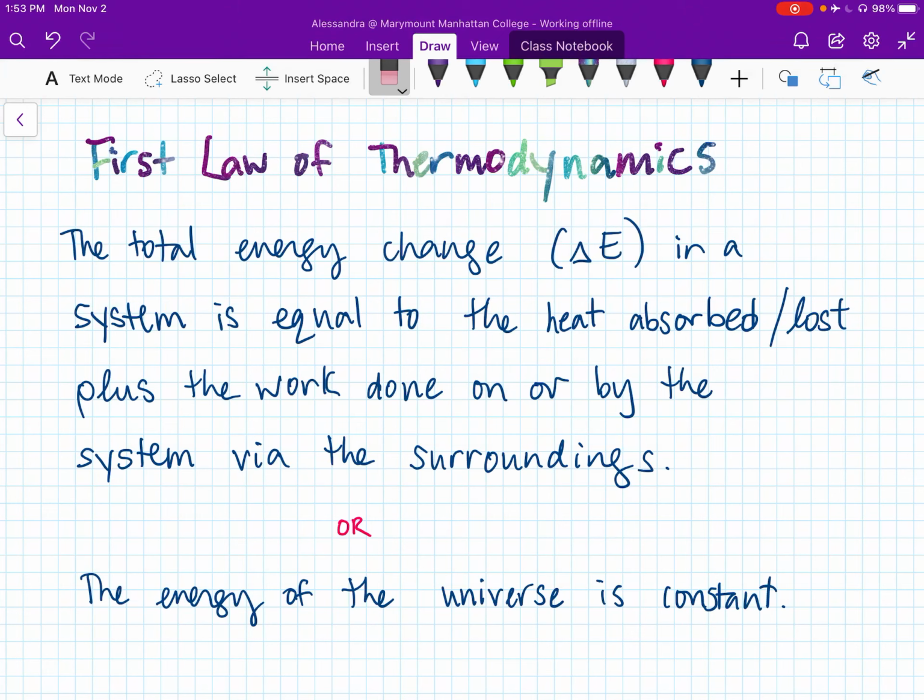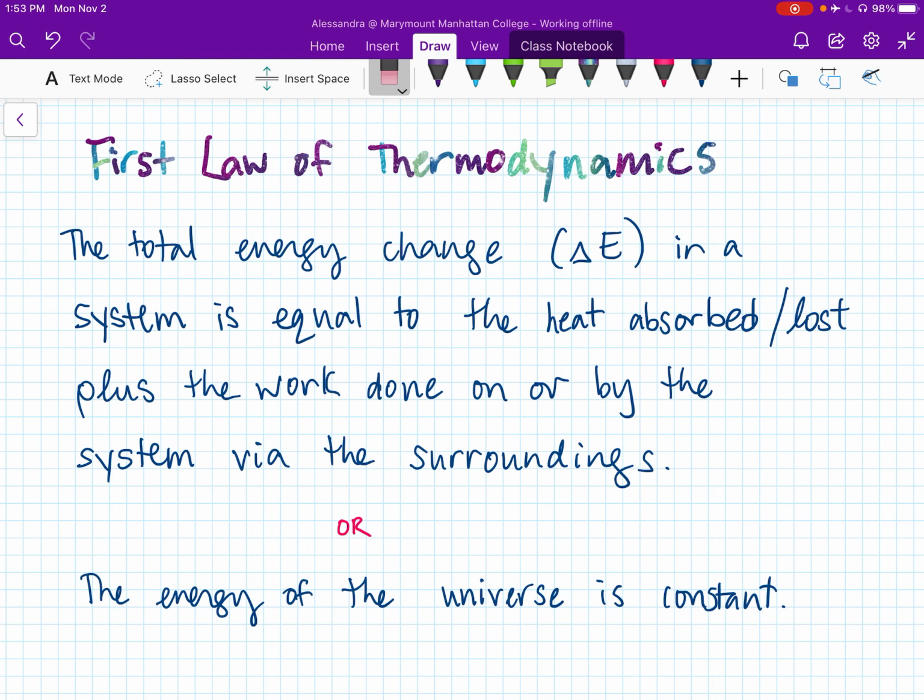So now let's define one of the laws of nature, the first law of thermodynamics. There are several different ways that we can state the first law of thermodynamics, but one of the most technical ways to state it is that the total energy change, delta E, of a system is equal to the heat absorbed by the system